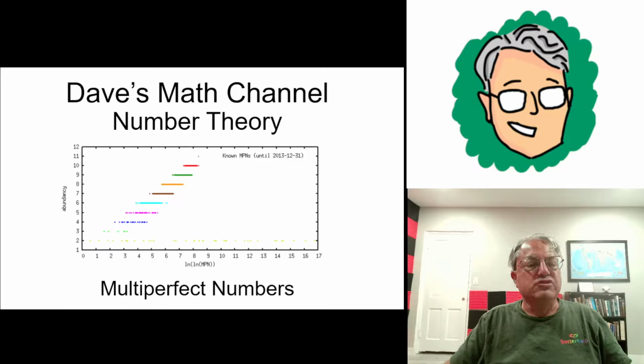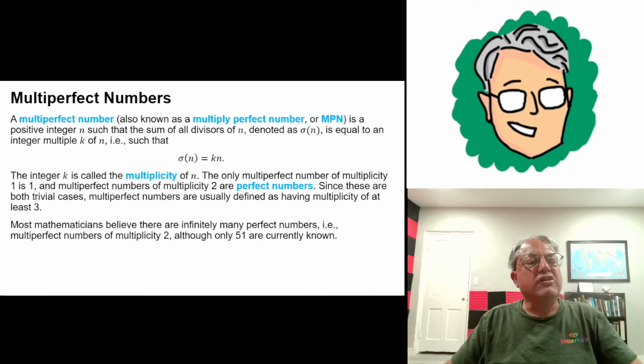And I think I'm going to resume, at least for now, my series on number theory. And today I'm going to talk about multi-perfect numbers. They're also known as multiply perfect numbers. Anyway, let's begin. So, what are these things we call multi-perfect numbers?